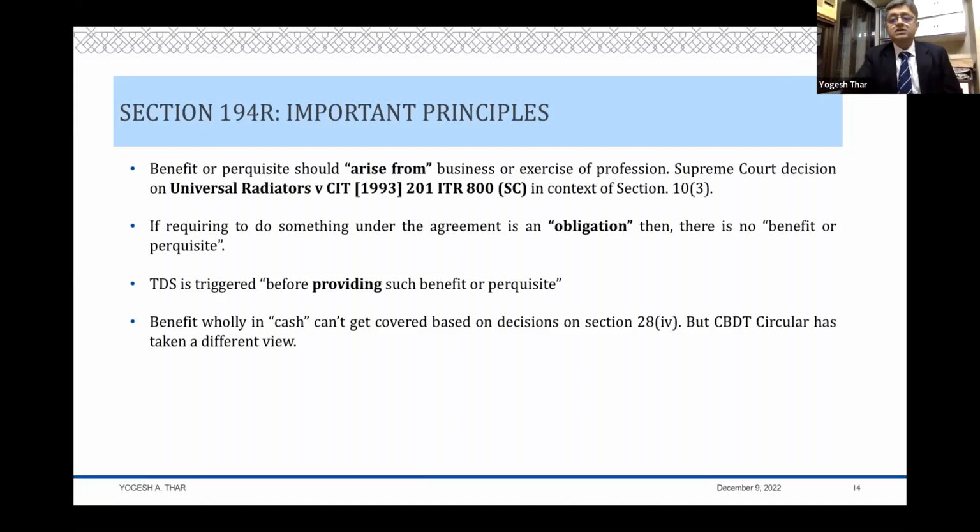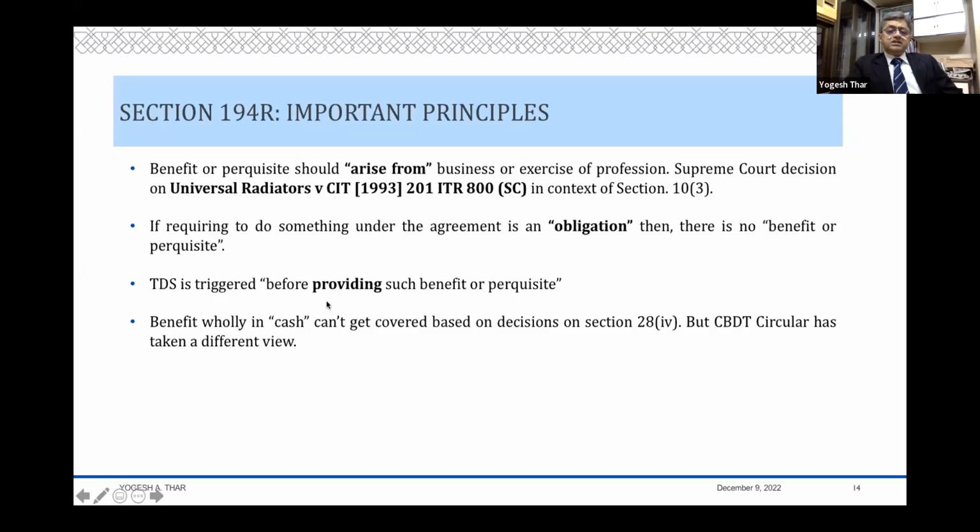It is compulsory for him to do it, or his business exigencies require him to do it, and therefore it doesn't become his benefit or perquisite. Clearly, an obligation is an obligation, it's not a benefit. That's the second principle I would like to put forth before this August gathering here.